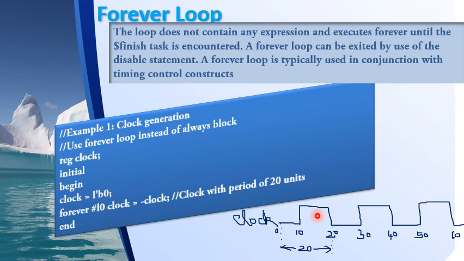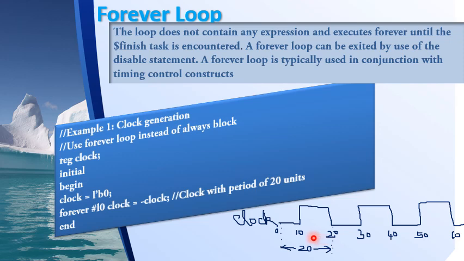The pulse period is 10 time units, because I am complementing every 10 time units. So one clock cycle, meaning one negative half cycle and one positive half cycle together, will be 20 time units.